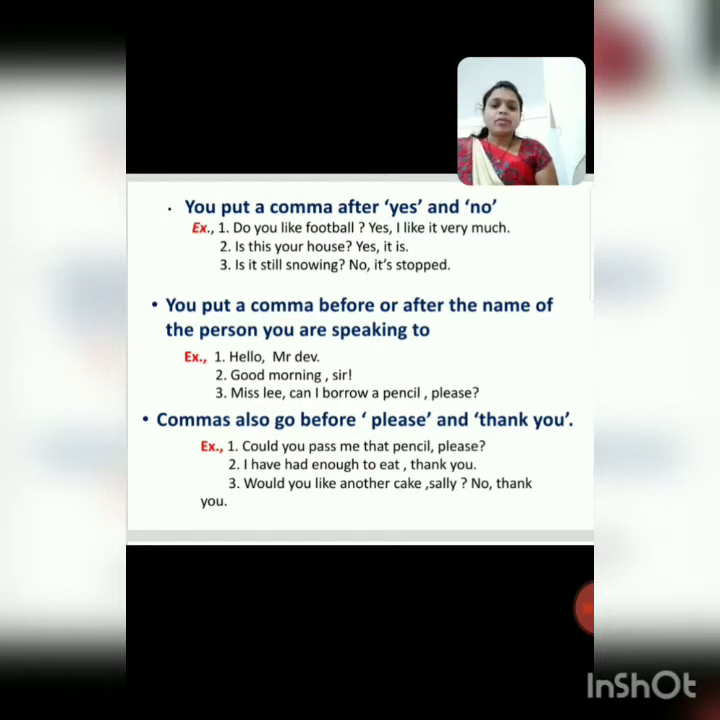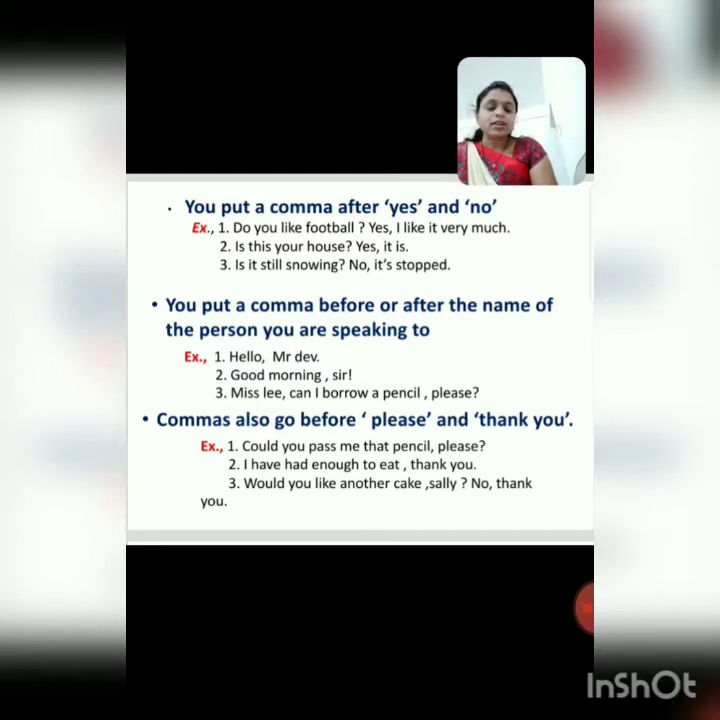You put a comma before or after the name of the person you are speaking to. Where we put a comma? You put a comma before or after the name of the person you are speaking to. For example, hello, Mr. Dev. Hello, Mr. Dev. In this sentence, where we put a comma? After hello, Mr. Dev.